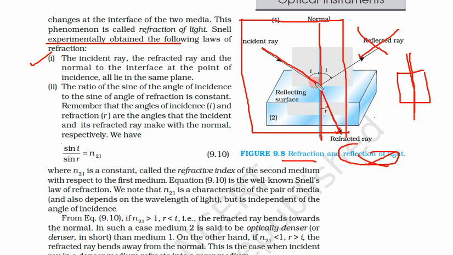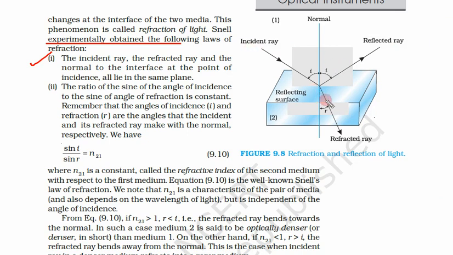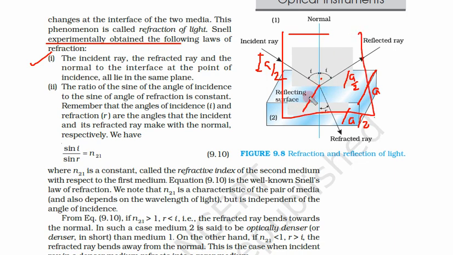So it is not that this comes out. It is changing its direction only in this plane. It is not coming towards this side. All the things are happening in this plane. Suppose this total distance is A and this point is A by 2 from this side. So definitely this ray will be A by 2 from that corner. This ray was also A by 2. So this plane is not changing.